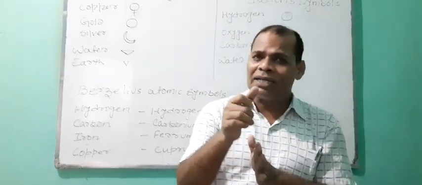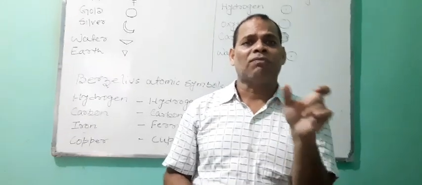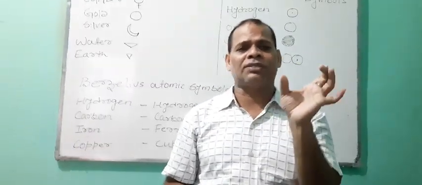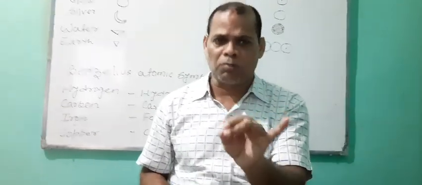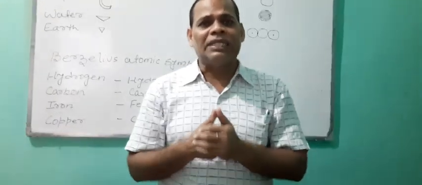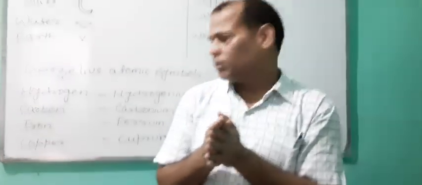Iron is the English name, but its Latin name is ferrum, Fe. The first letter F is capital and the second letter is small. So in this way he tries to symbolize the element.